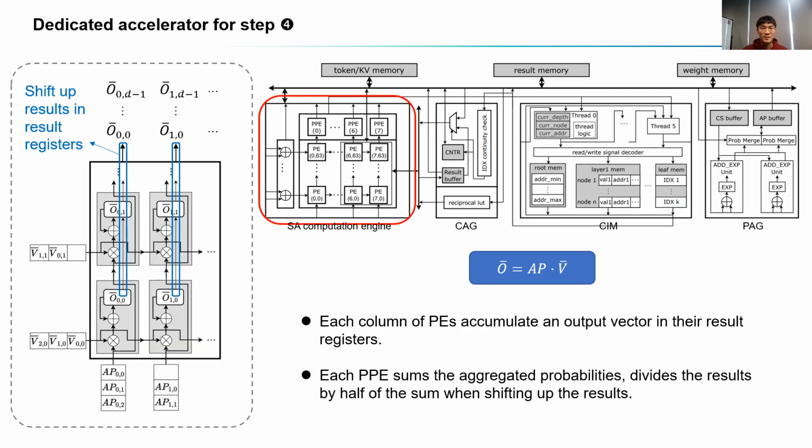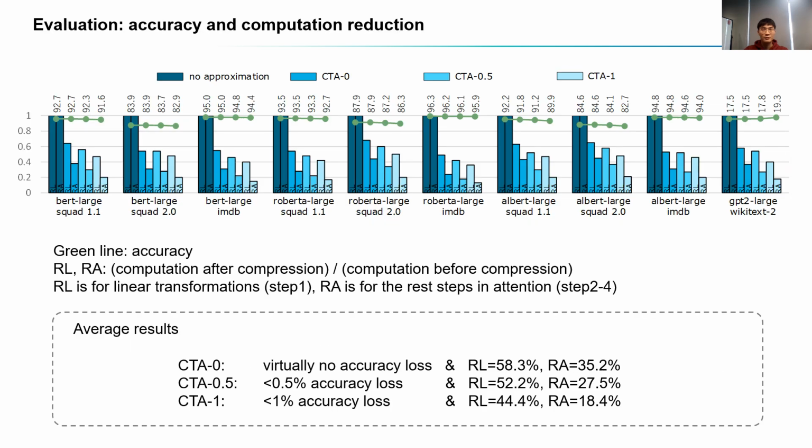In step 4, each PE forwards its left and bottom input directly to the right and top and accumulates the products in its local result register. During the accumulation, row-wise aggregated probabilities pass through the PPE, where they are summed. The sum is twice the softmax denominator. When shifting up the results, each PPE divides the passing result by half of the sum and yields the final output results. We evaluate CTA on several representative transformer-based models and datasets.